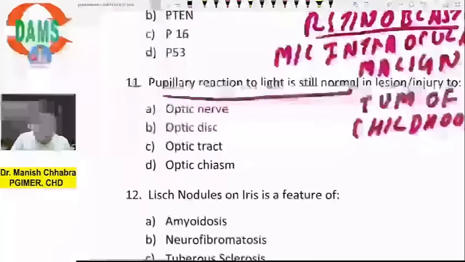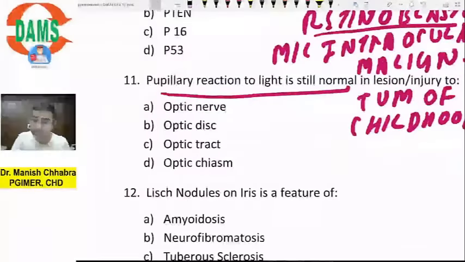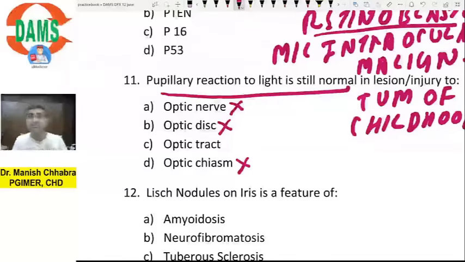Now let's see the options here. Can it be normal in the optic nerve? No. Optic disc? Not at all. The optic disc is the point from where the neuroretinal rim emerges and forms into the optic nerve. Then optic chiasma? Not at all. The optic chiasma is very distal. Optic tract, they have not clarified whether this is proximal or distal, but I have told you that it is proximal optic tract. So here the best option to mark is the optic tract.